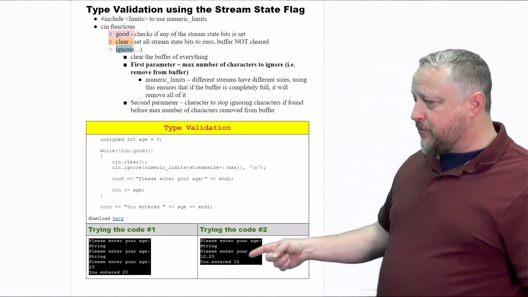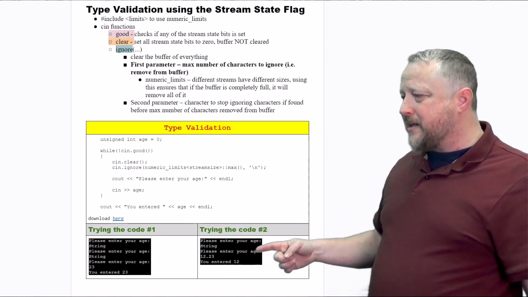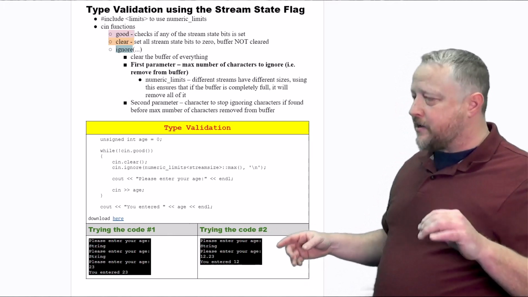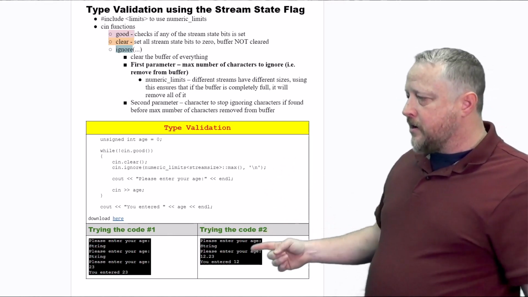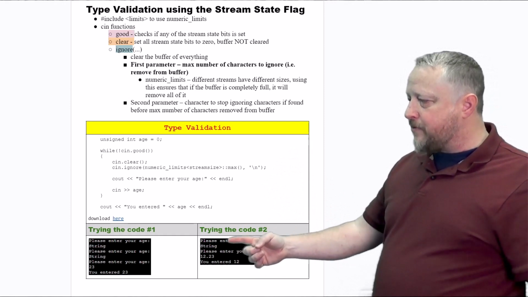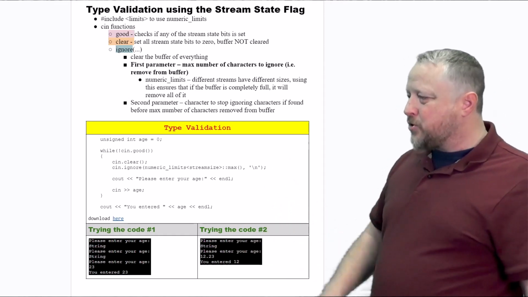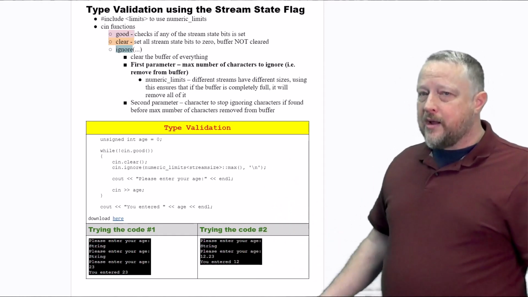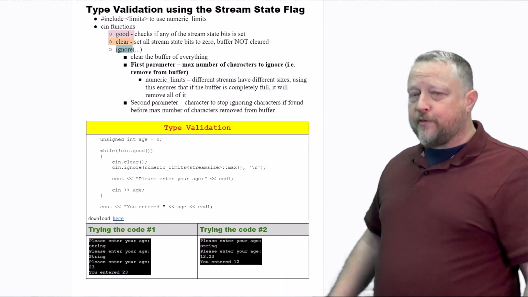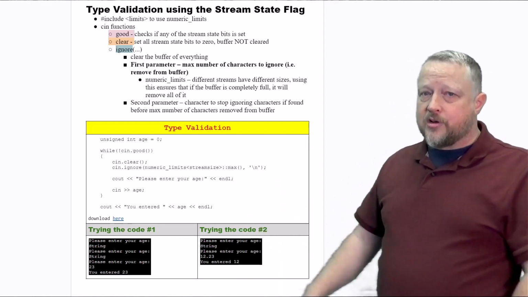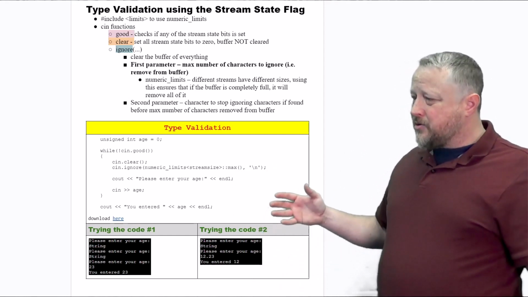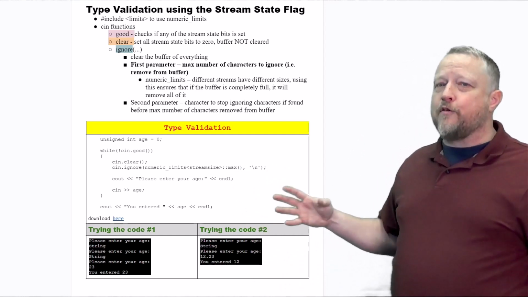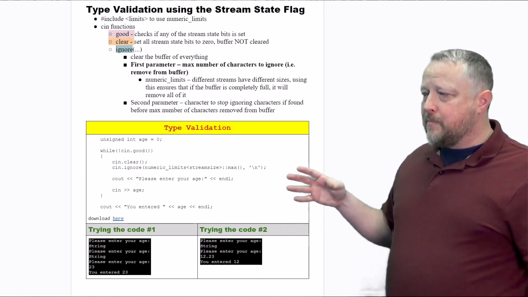You'll also notice I'm trying to mess with things, but you know what? It's not perfect. I really wanted to show you that even this is not perfect. Here we have enter your age. We have a string. It resets on that. But I put in a float, and as you know, it'll convert that float to an integer. It'll just do that truncation and chop off the ending values of it. So even this is not perfect. It's not bad, but not perfect.